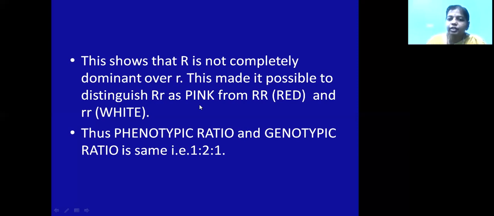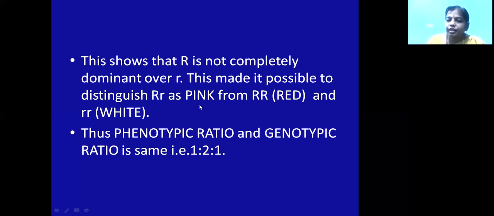If you go to the size of the starch grain, the phenotypic ratio and the genotypic ratio, you see that 1 large size starch grain is produced, 2 intermediate size are produced, and 1 small size is produced. That means the ratio is 1:2:1, depending upon the size of the starch grain. So it is showing incomplete dominance here. The first one was showing the law of dominance, that is complete dominance. In the second one, it is showing incomplete dominance.